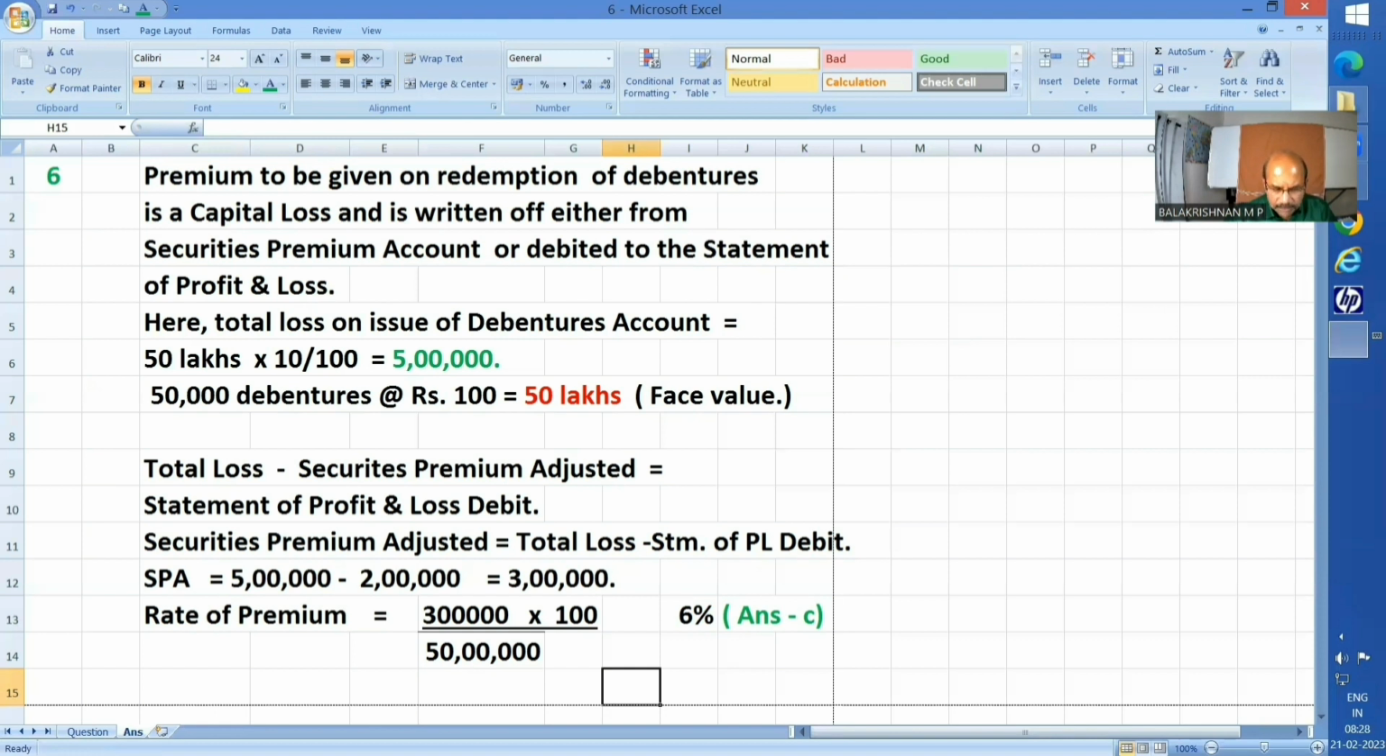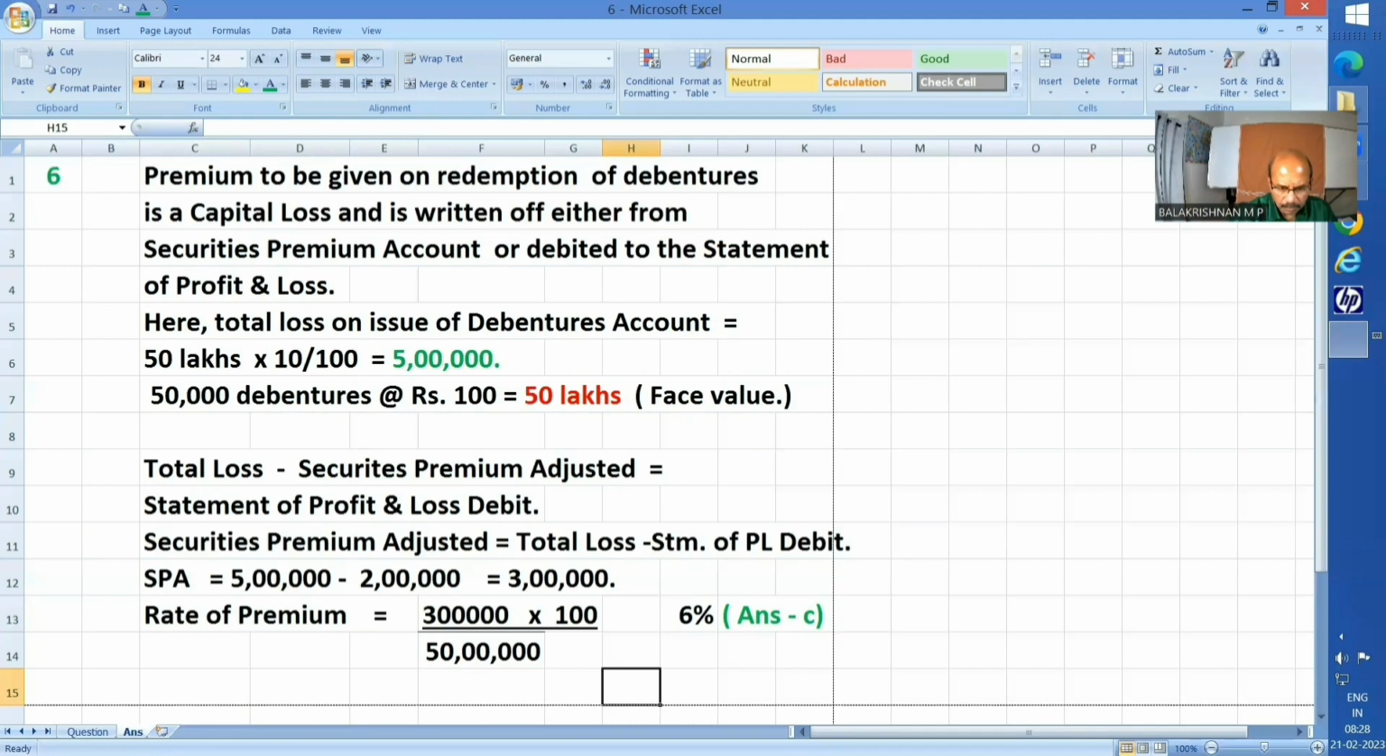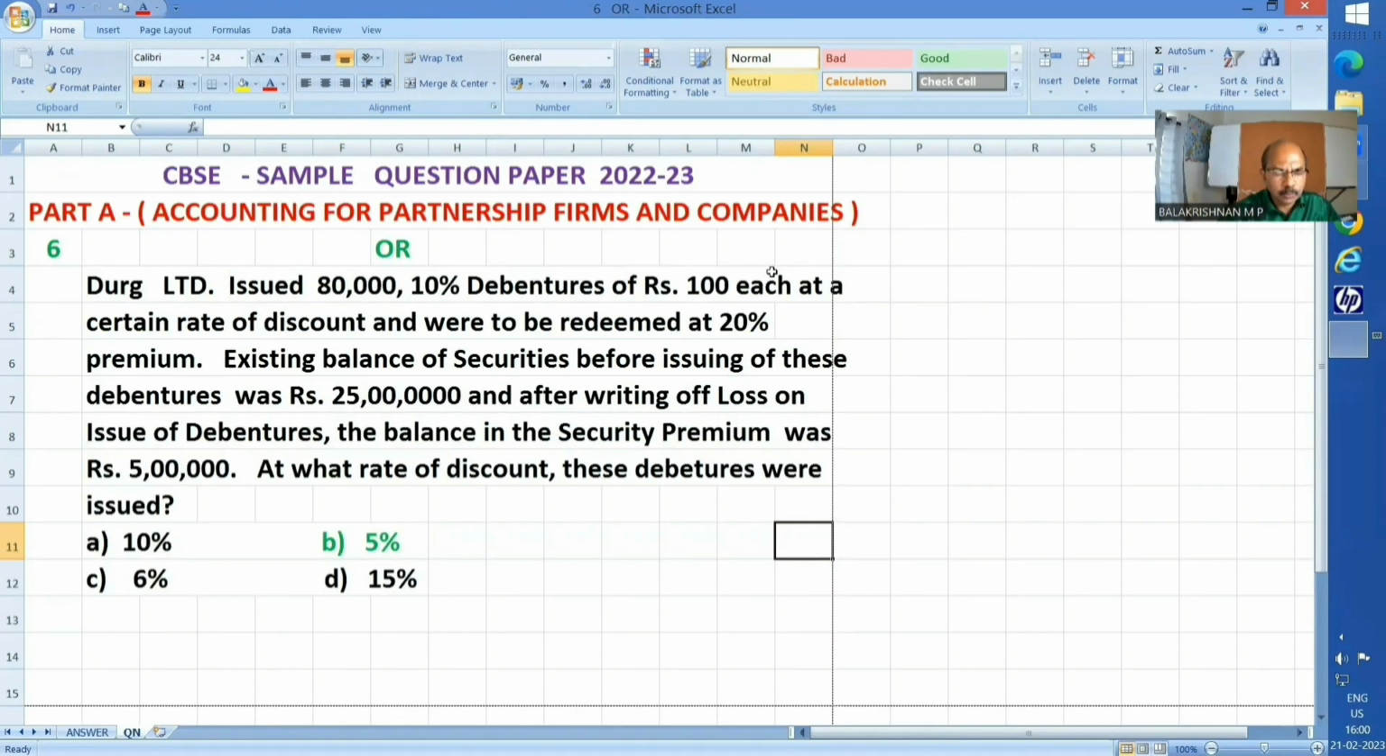Or in other words, they had got a gain of 3 lakhs on account of these debentures issued at a premium. Now the rate we have to find out. 3 lakhs upon 50 lakhs into 100, because face value is 50 lakhs. That happens to be 6%. Answer C, 6%. Okay? That's all. Thank you.